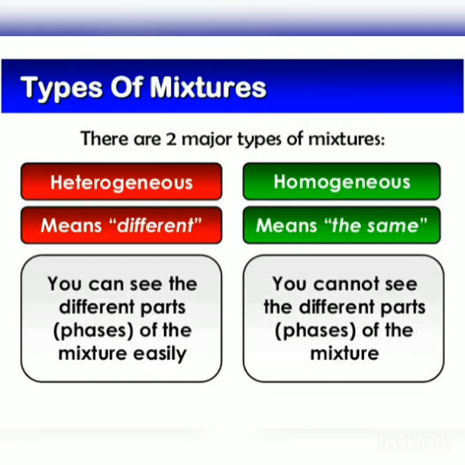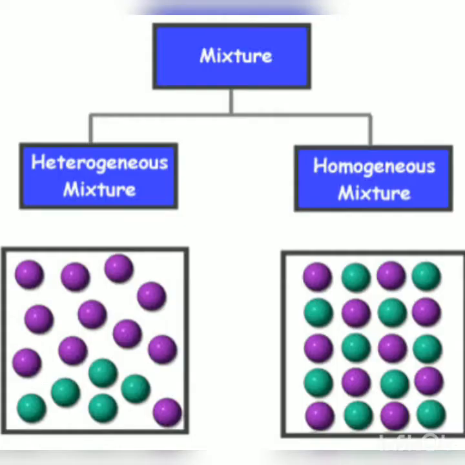So we can say that in a homogeneous mixture, the two types of particles are spread uniformly. Like you can see, one type of particle is taking the space between the other type of particles. But in a heterogeneous mixture, two or more than two types of particles are not uniformly spread. So it can be easily visible. The boundaries of these constituent particles are easily visible in a heterogeneous mixture.